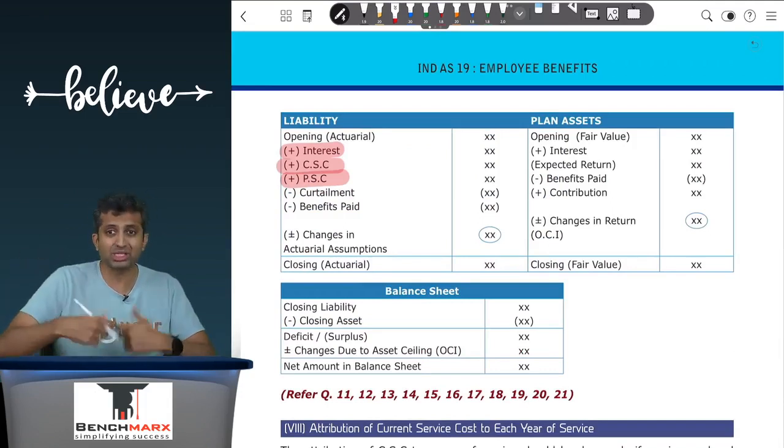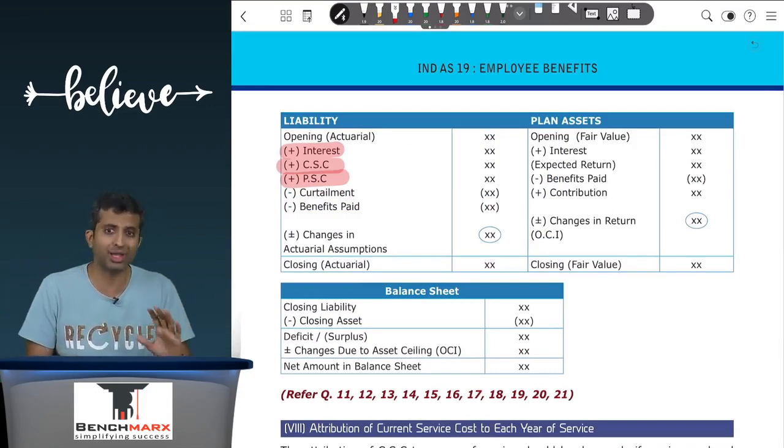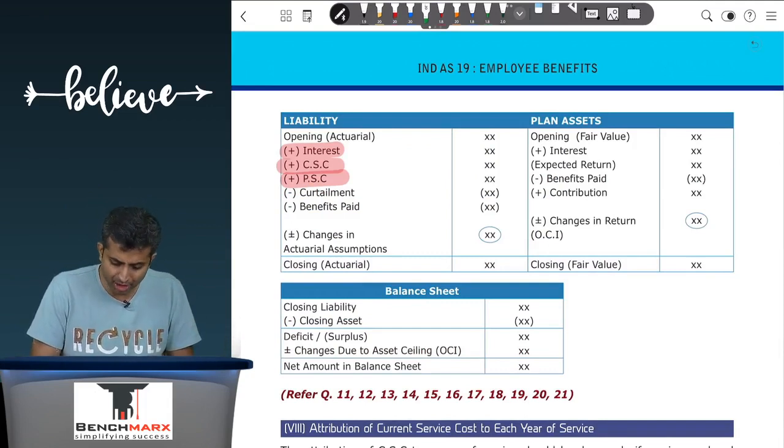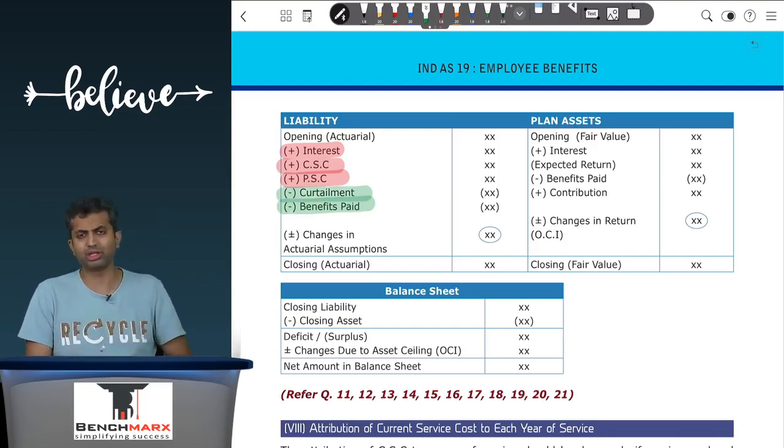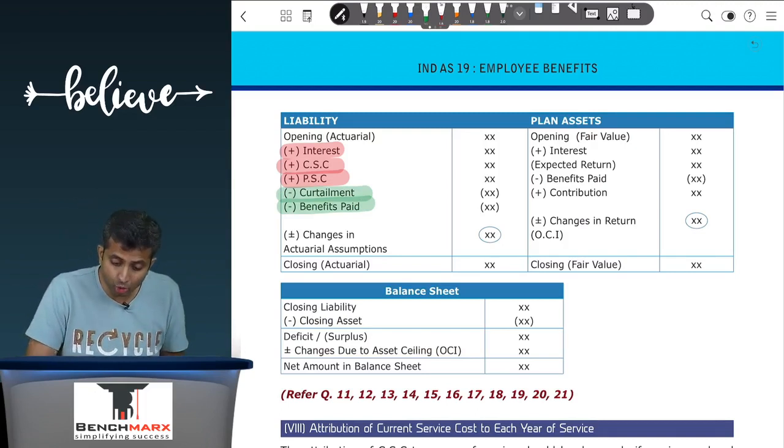Now, liability might reduce if some of the employees retire and I have to make a payment, in which case the benefits paid will reduce the liability, and there can be potential curtailments or reductions, in which case also the liability might potentially reduce. Now, at the end of the year, you will go to actuaries and you will ask them to measure the plan.